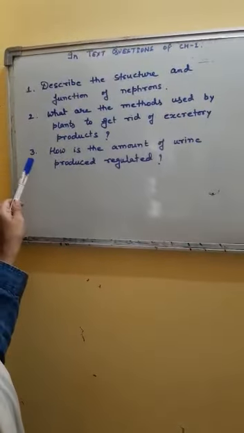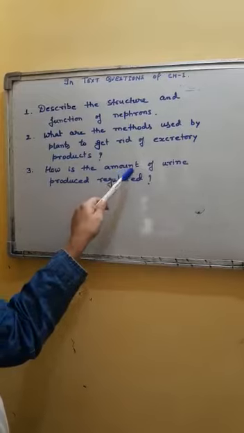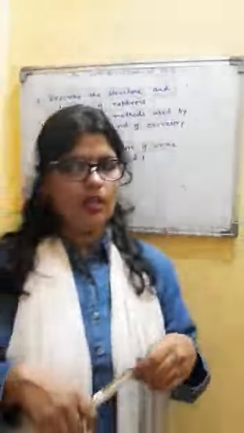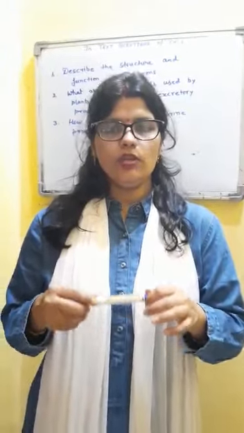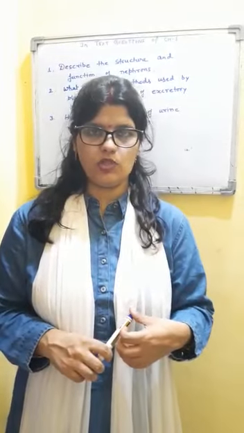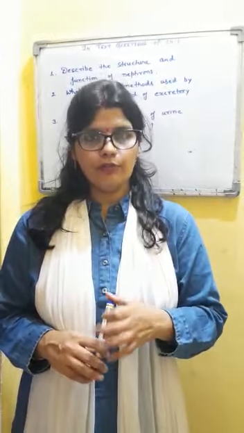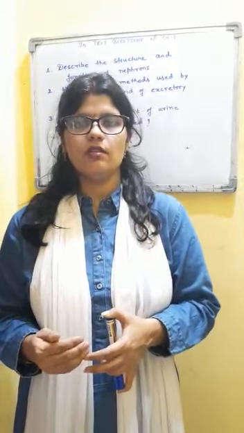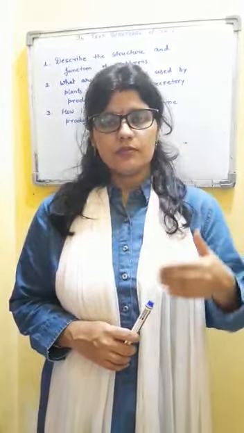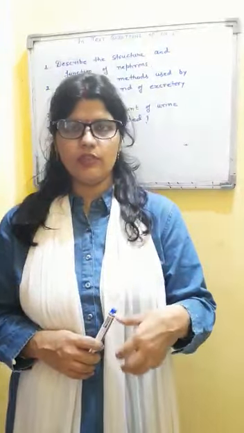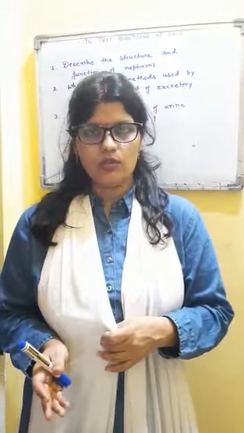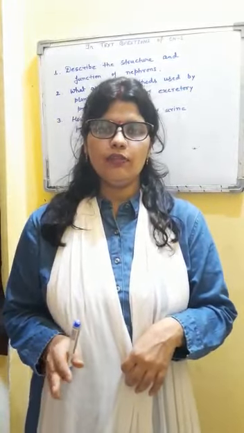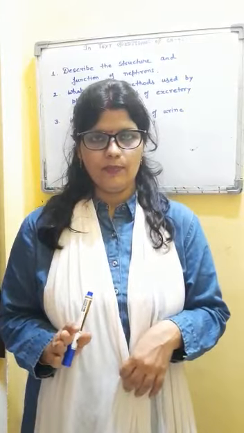The last question of this group is, how is the amount of urine produced regulated? Here, you will tell that the amount of urine produced is regulated by the process of filtration and reabsorption. If the amount of water is more in blood, the blood volume increases. The increased blood volume creates more pressure and hence more water along with waste material is filtered out. In that case, the amount of urine is more than normal.